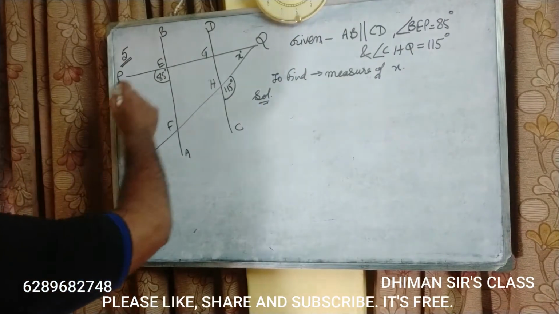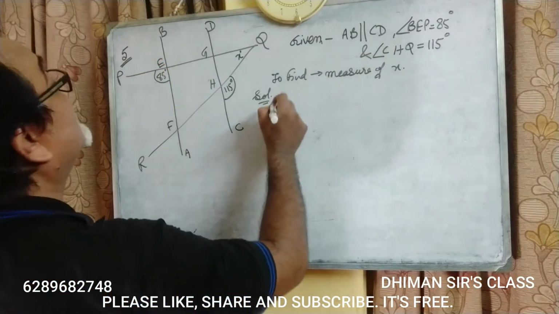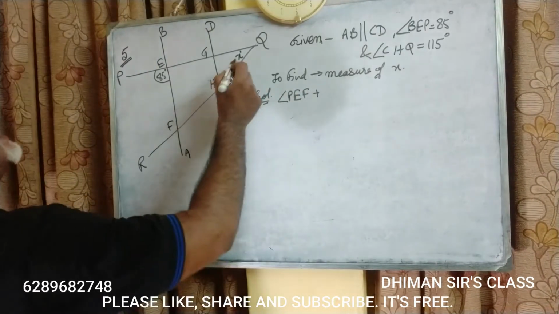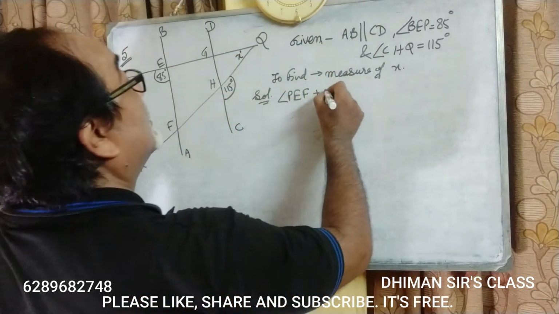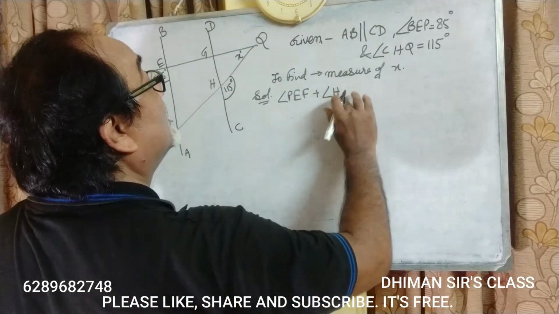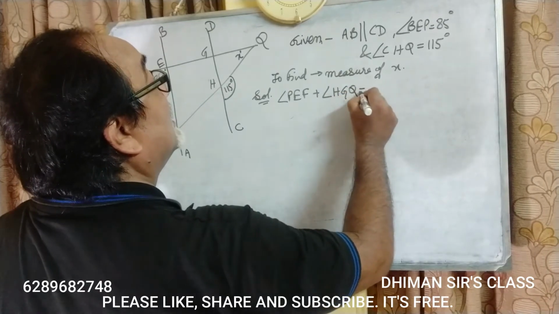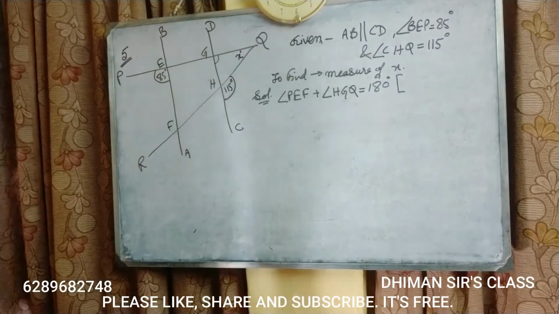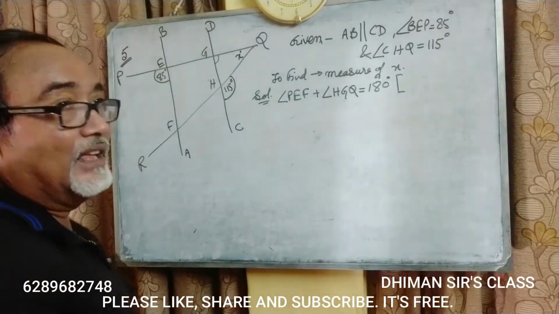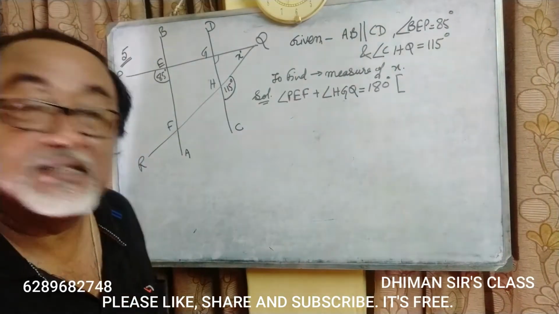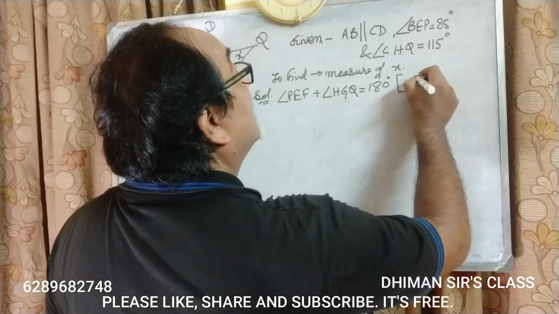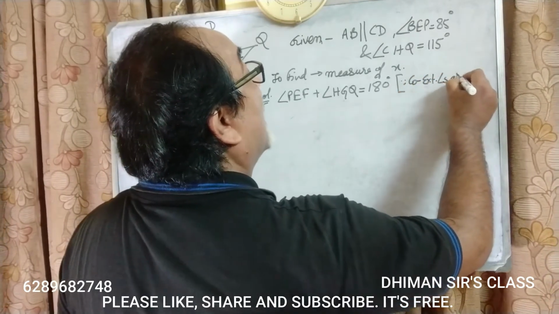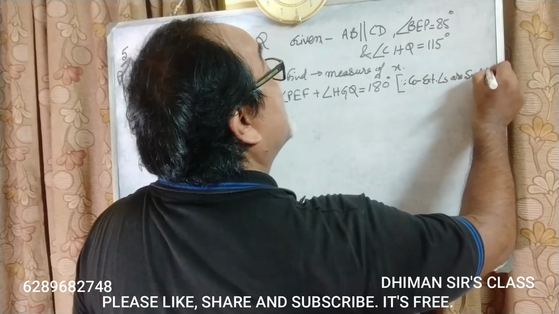See, solution. Angle PEF plus angle HGQ is equal to 180 degrees. Sir, why? This angle plus this angle, HGQ, are 180 degrees. Why? Since co-exterior angles are supplementary.